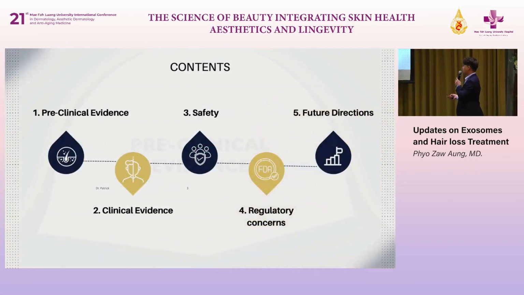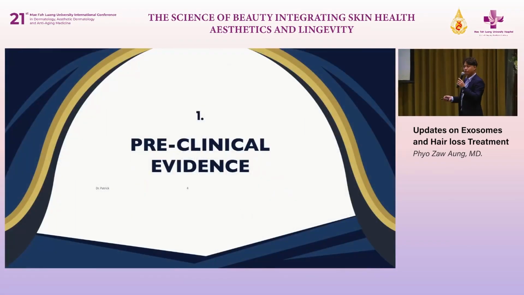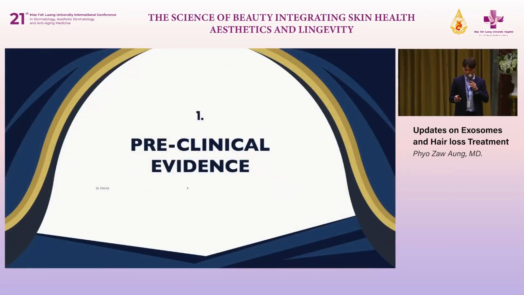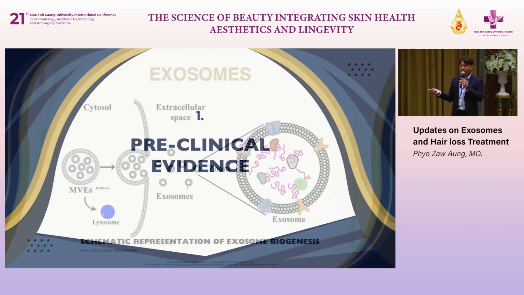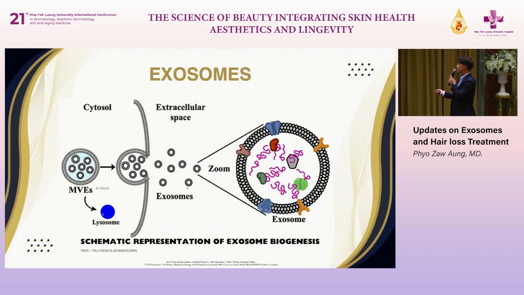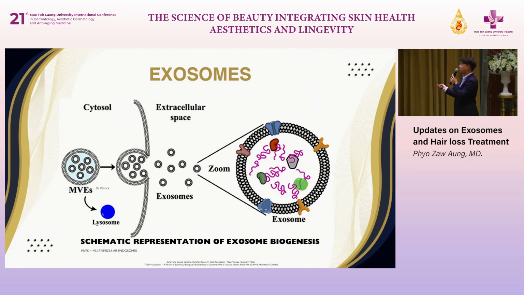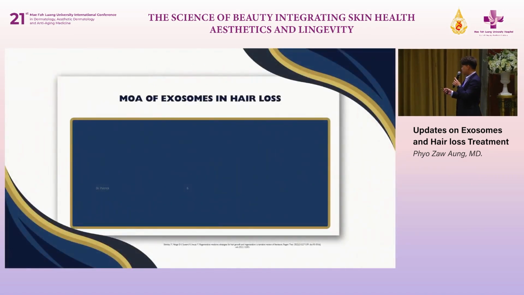So this is the outline of my presentation. For the exosome, I will not talk a lot because you already learned about the exosome in the previous lecture. As you already know, exosomes are extracellular vesicles used for cell-to-cell communication, and they have different effects on your body, right? Okay, so what is the mechanism of exosomes in the management of hair loss?